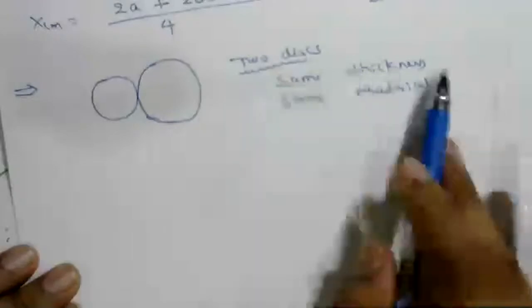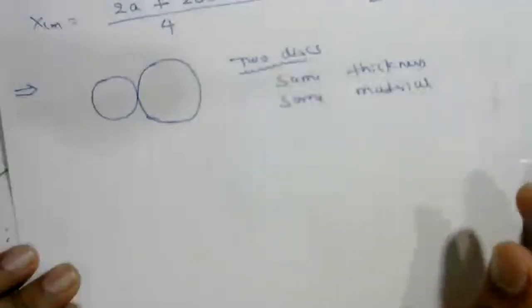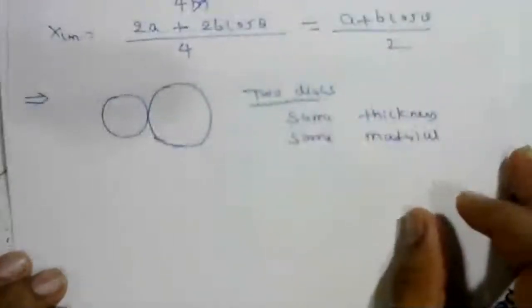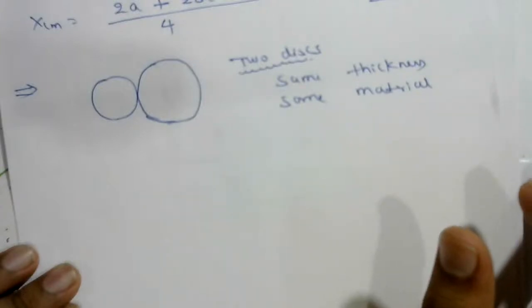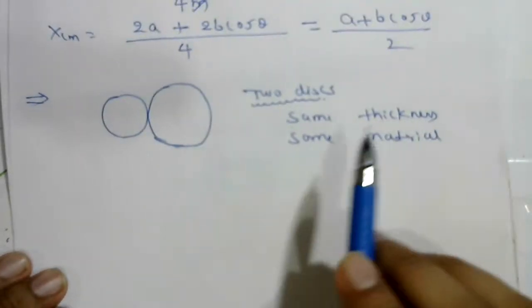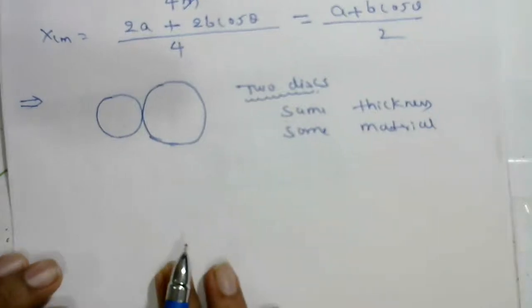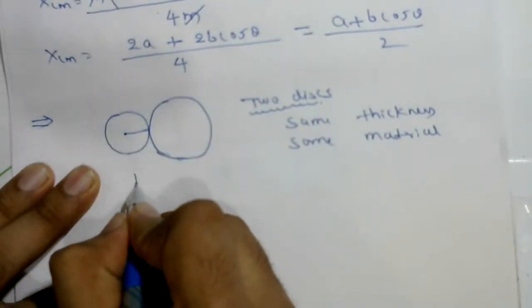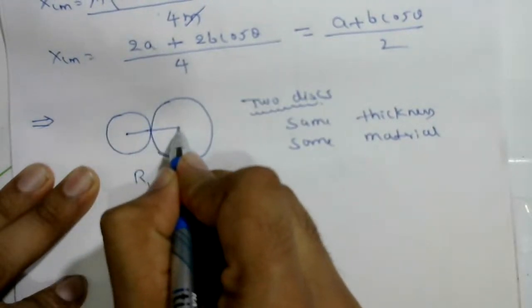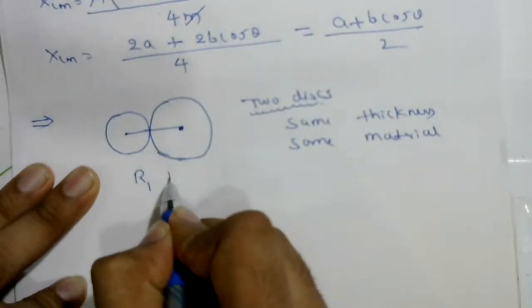Now the next example. Here 2 discs are there, of the same thickness and same material. Same thickness and same metal means density is the same. The radius of the first one is r1, and the radius of the second disk is r2.